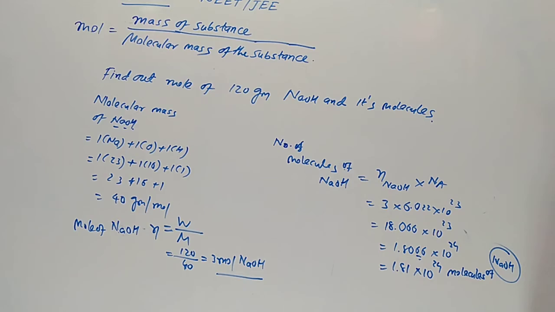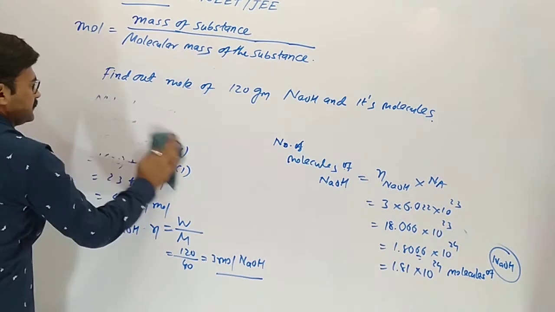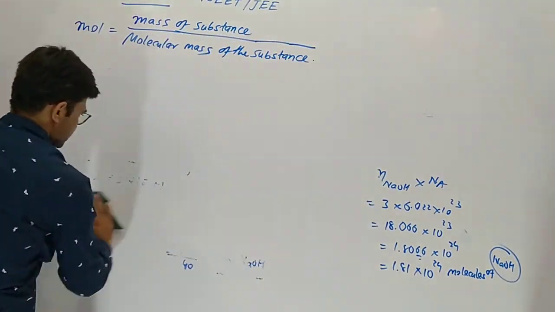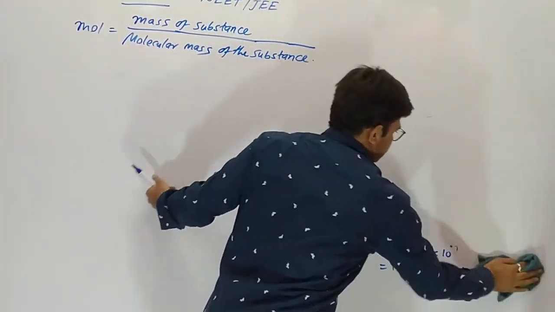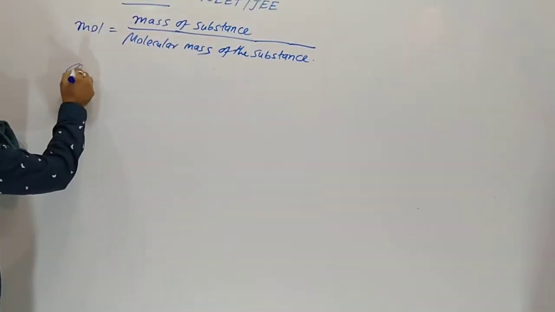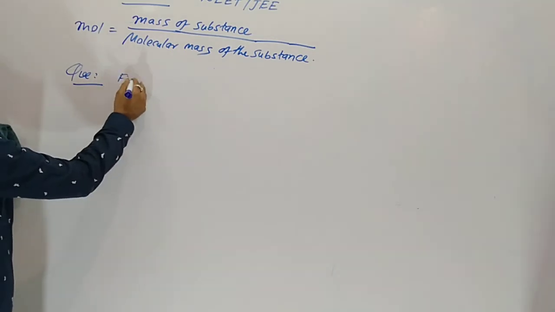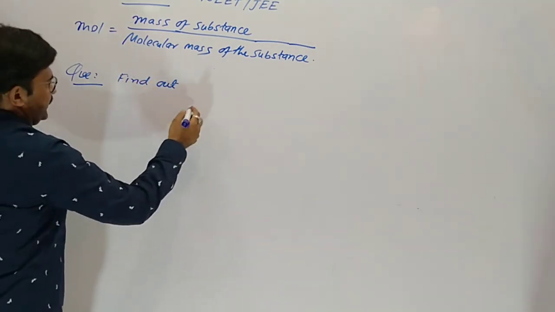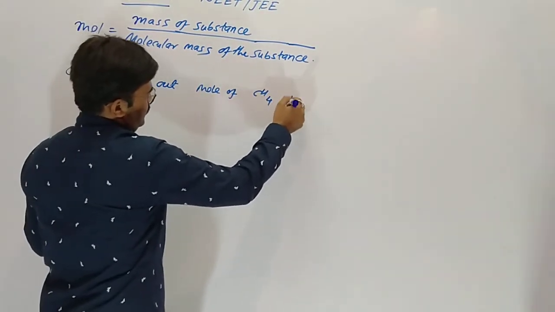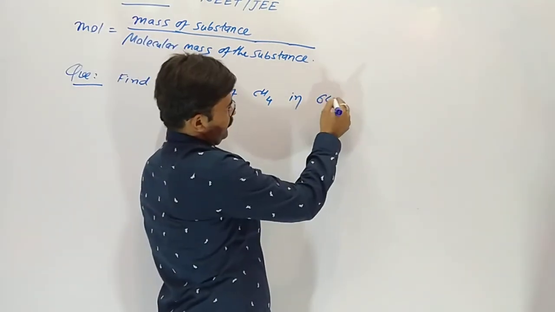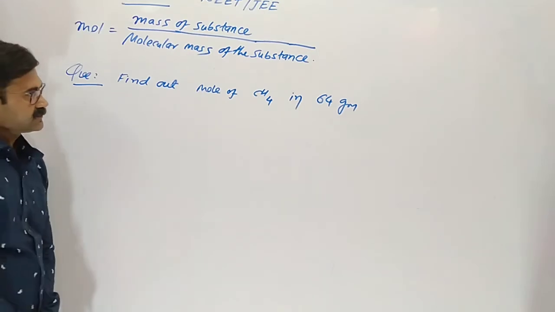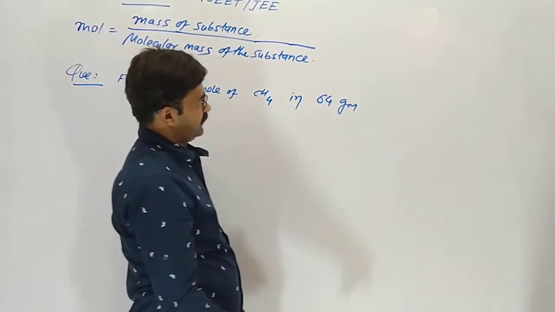Now in your homework you have to solve. First question, find out the mole of methane in 64 gram.